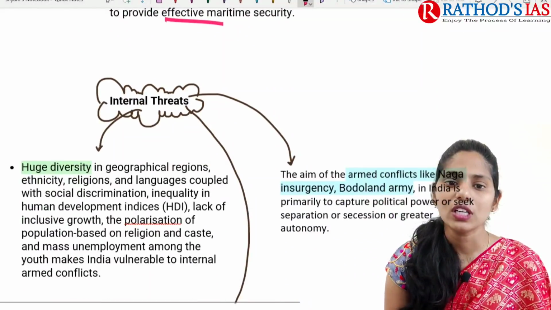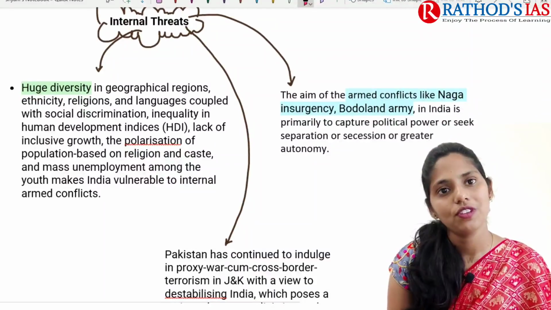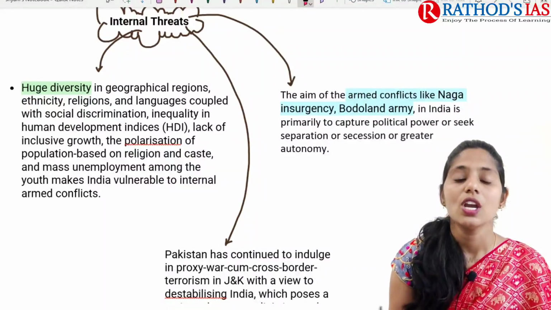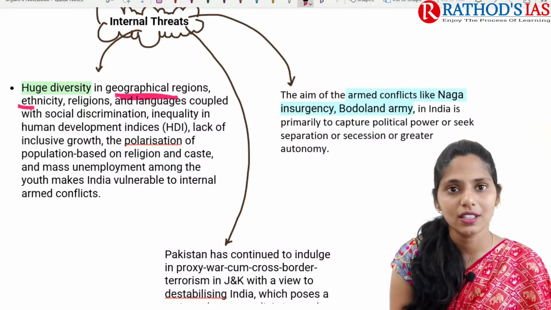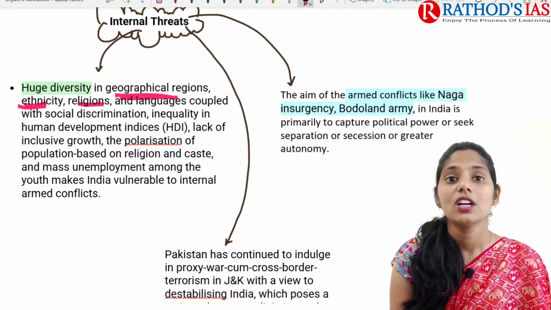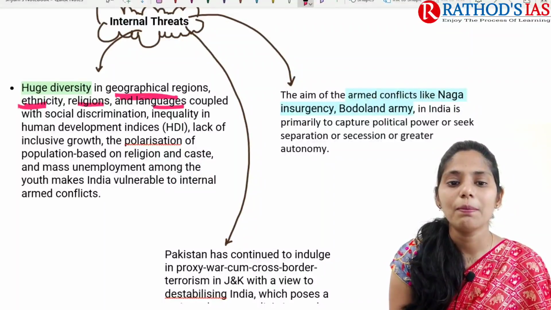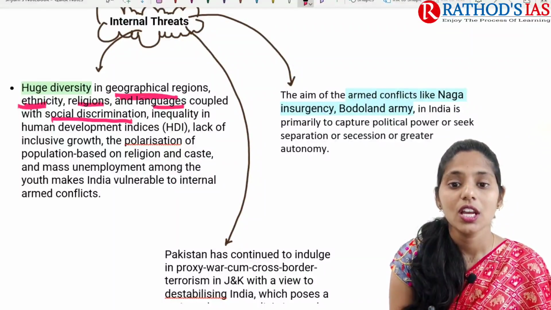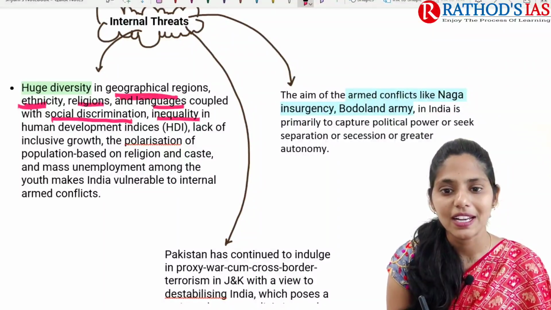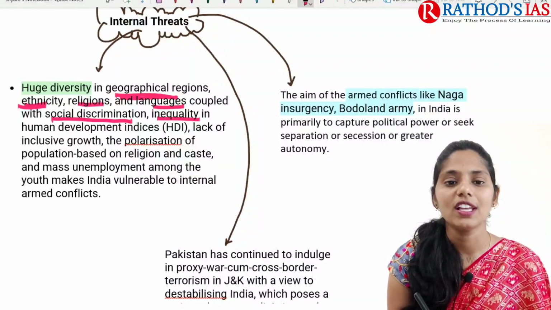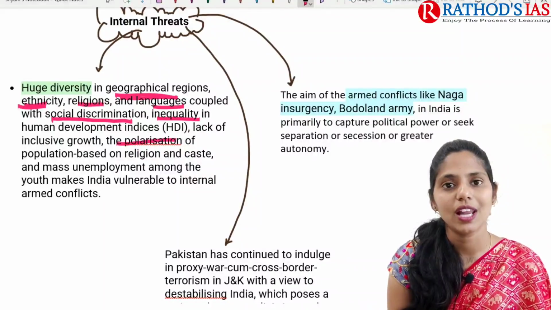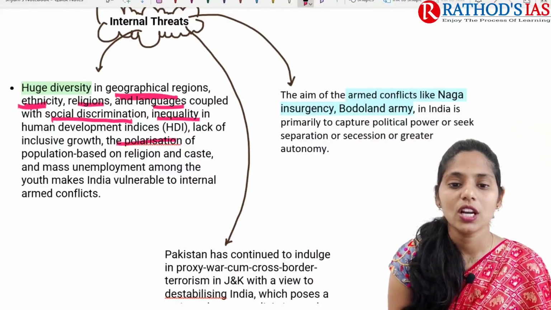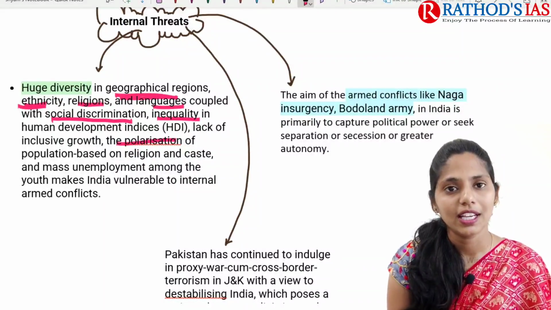So if you are talking about internal threats, we have huge diversity in geographical regions. We also have different ethnic people, different religions, different languages. They are coupled with social discrimination, inequality in human development indices, and a lack of inclusive growth and polarization of the population, which is mainly based on the lines of religion, region and caste, etc., and even mass unemployment.